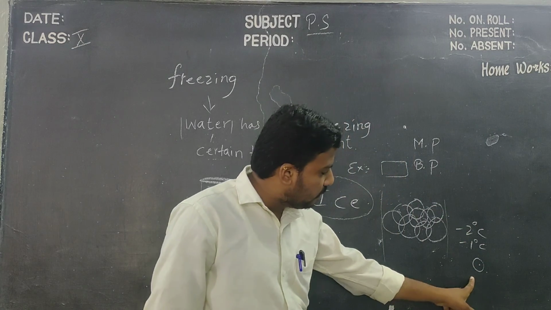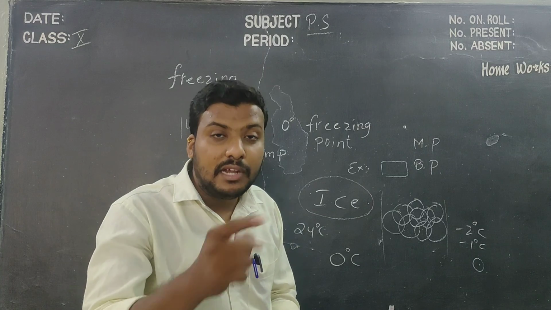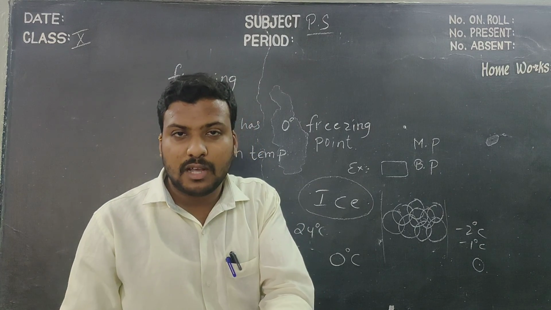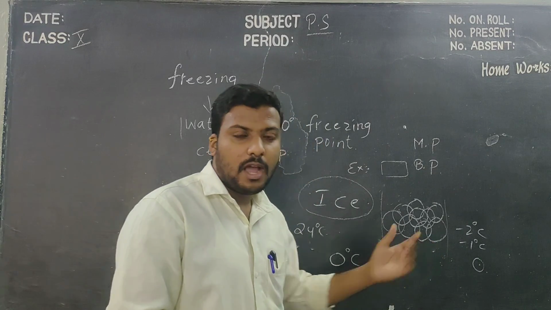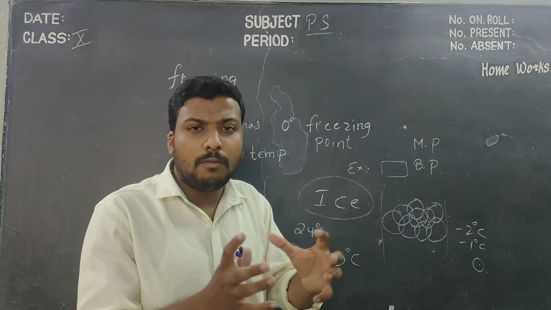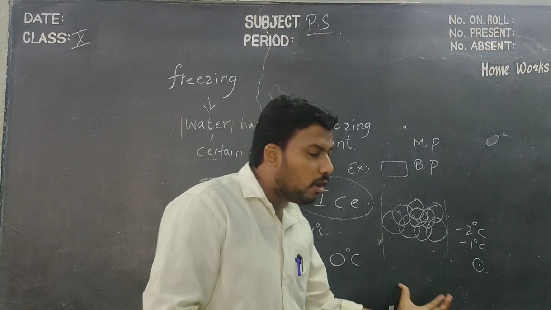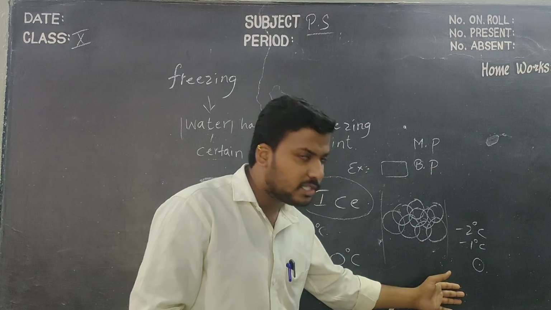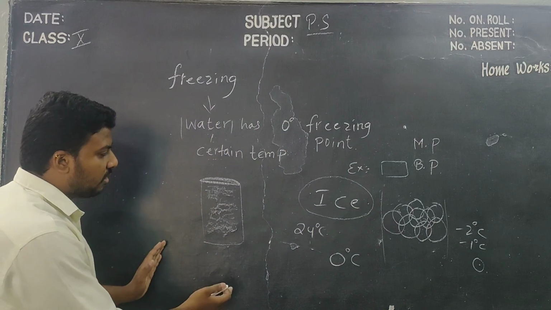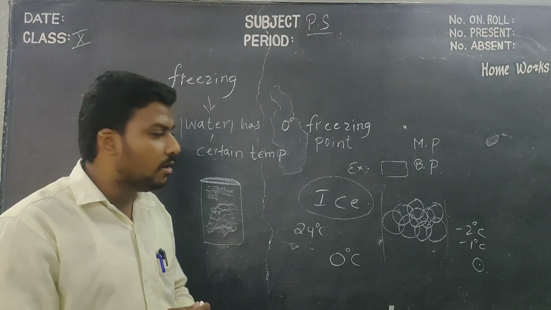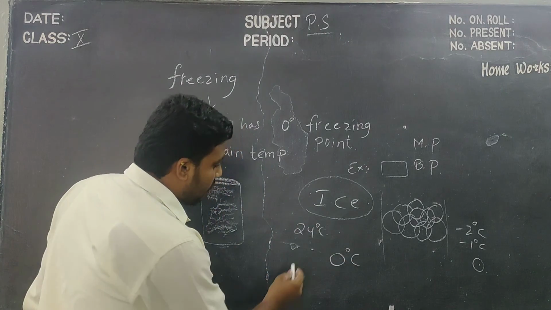On reaching 0 degrees Celsius, all the bonds will be broken by heating, by supplying heat to the molecules of ice. All bonds will be broken, children, and you will get water again at 0 degrees Celsius. That is nothing but the melting process. Understand?